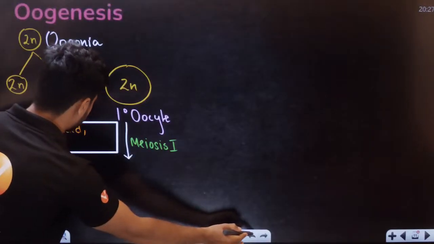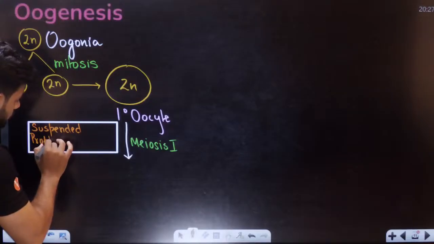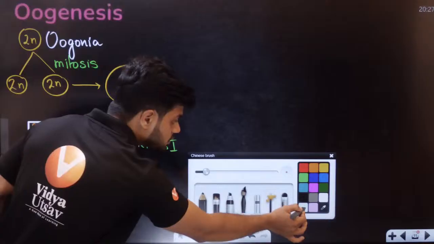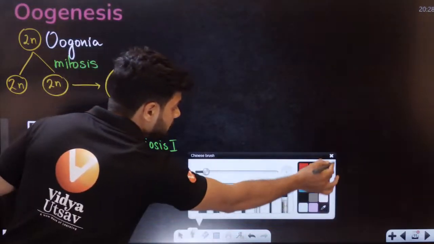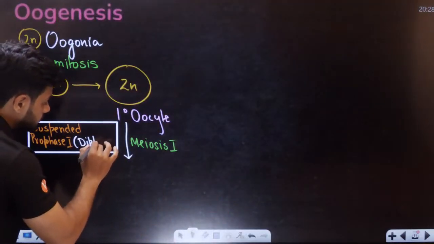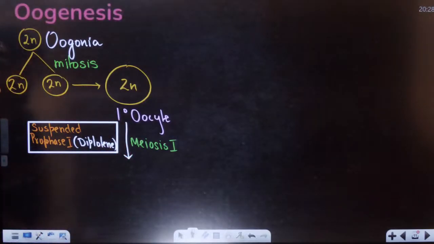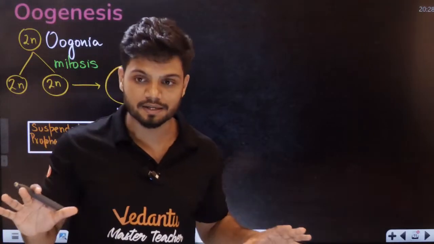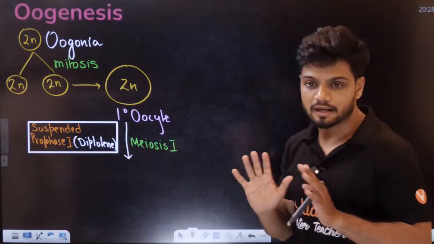And in prophase 1, at which actual stage, students? Under prophase 1, it gets suspended at diplotene stage. At diplotene stage, it gets arrested. Completely it is arrested.